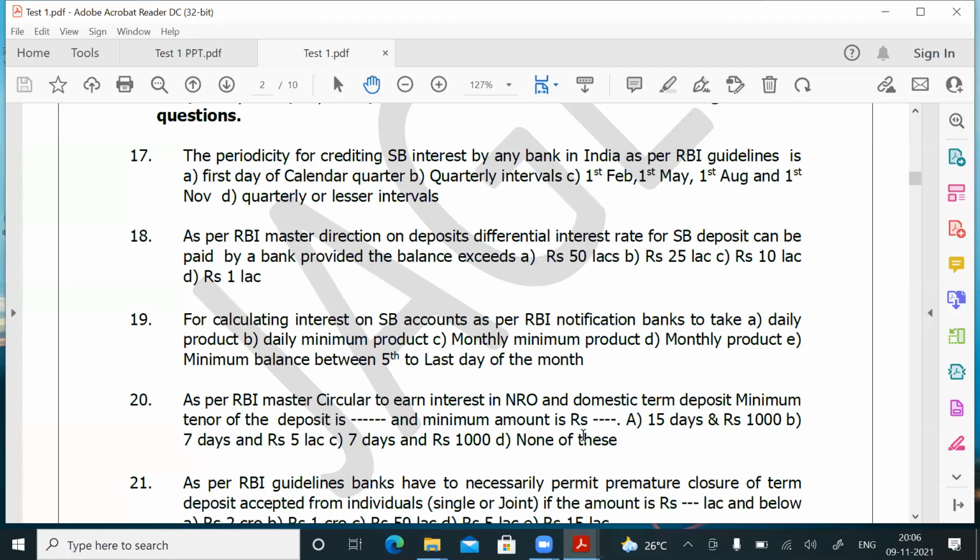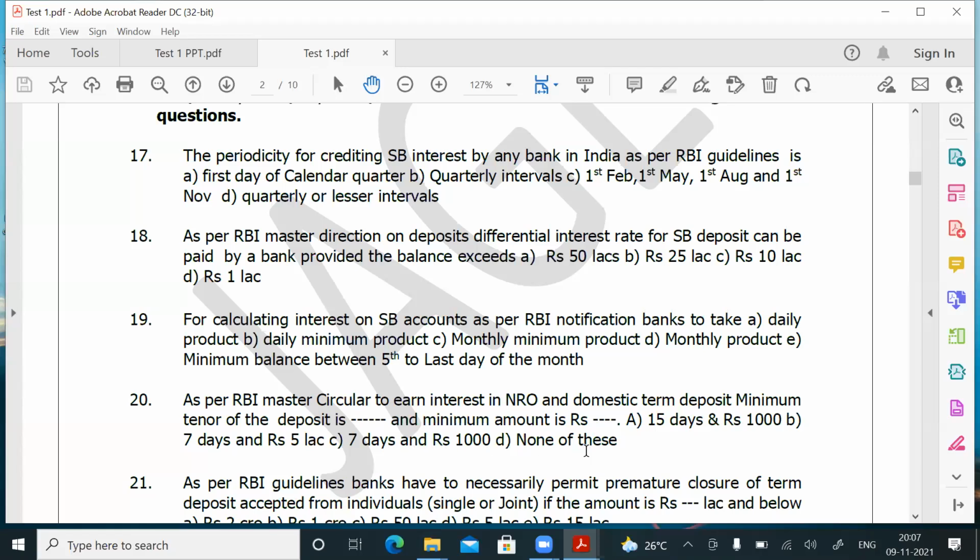The question is what the Reserve Bank is telling. They are not asking what Canara Bank is doing. When it comes to what Canara Bank is doing, we will see later. So as per RBI Master Circular, to earn interest on NRO and domestic term deposits, the minimum tenor of the deposit is dash and the minimum amount is dash. The options are: 15 days and 1,000; 7 days and 5 lakh; 7 days and 1,000; none of these.